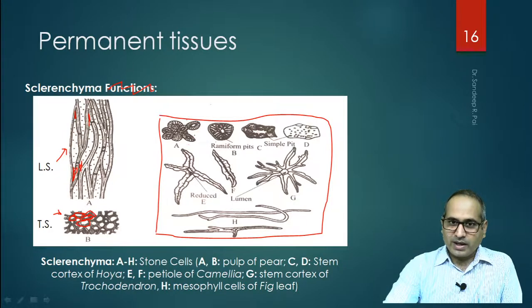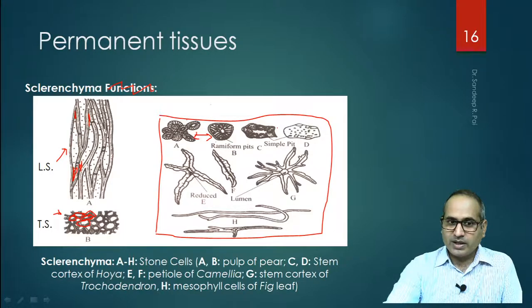A and B, with ramiform pits, are seen in the pulp of pear. If you see the pulp of pear under a microscope, you will see these types of stone cells. C and D are from the stem cortex of Hoya.